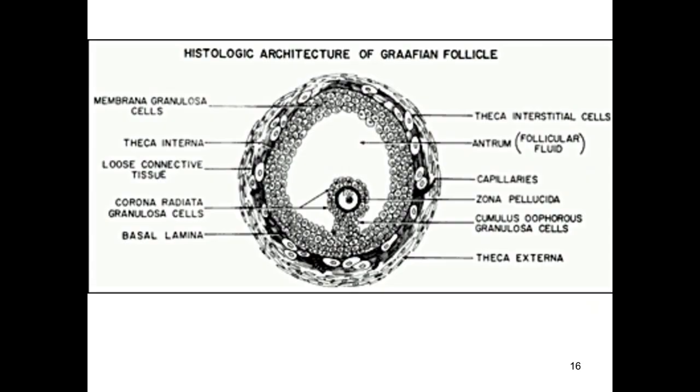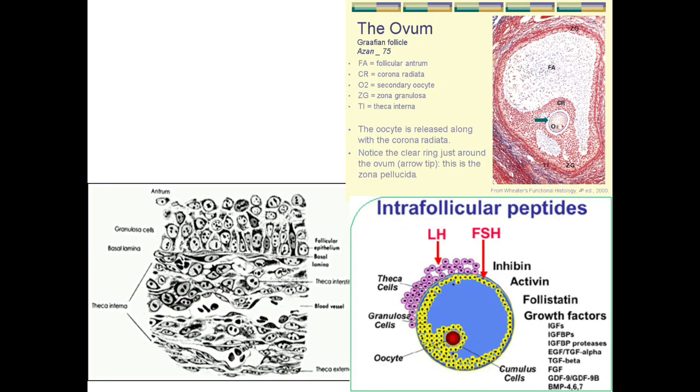Histological structure of a Graafian follicle or fully developed follicle: you can see externally there is a theca externa and theca interna, and on the internal side there are granulosal cells, and you can see here the cumulus around the oocyte, and there is an antrum cavity present in the fully developed Graafian follicle. In this picture, you can also see these structures: the theca interna, theca externa, the basal membrane, the granulosal cells and the antrum.